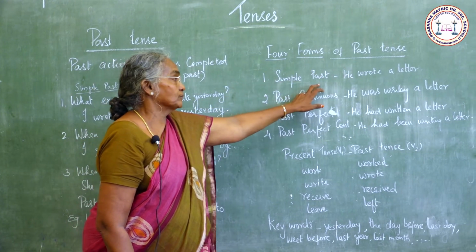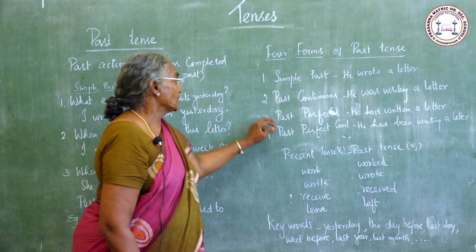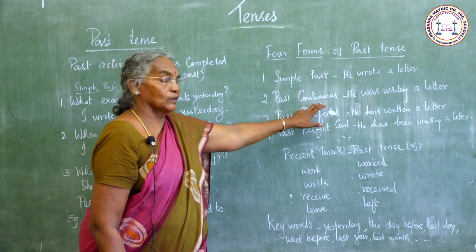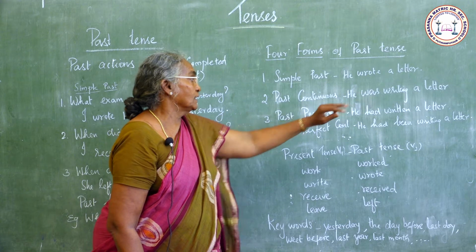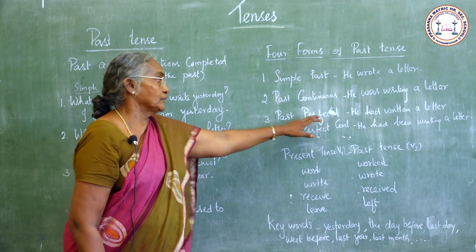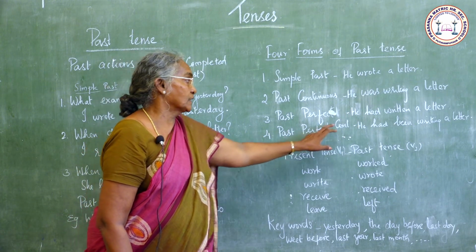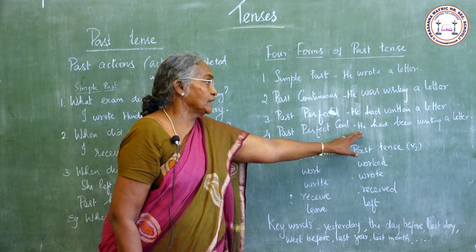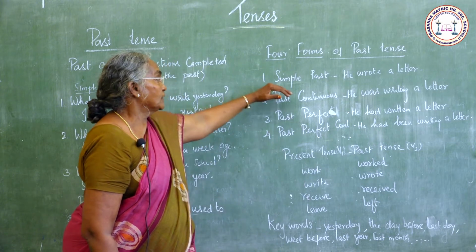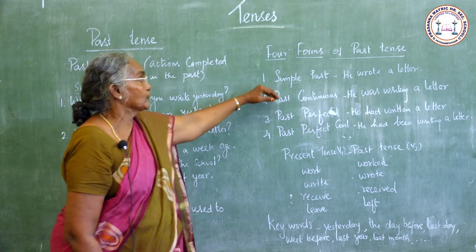Simple past, he wrote a letter. Past continuous, he was writing a letter. Past perfect, he had written a letter. Past perfect continuous, he had been writing a letter. We shall see the first type now.